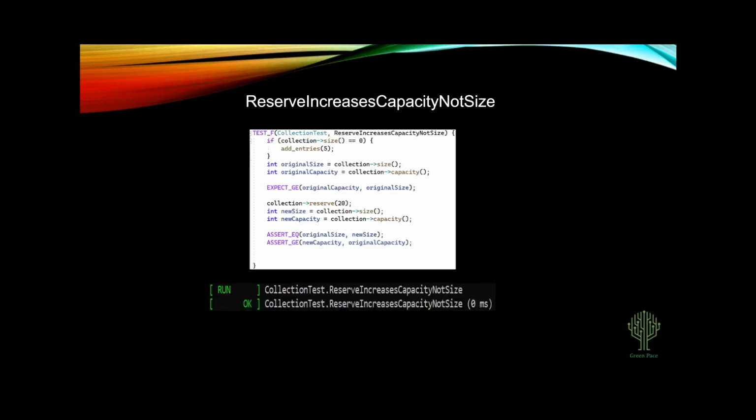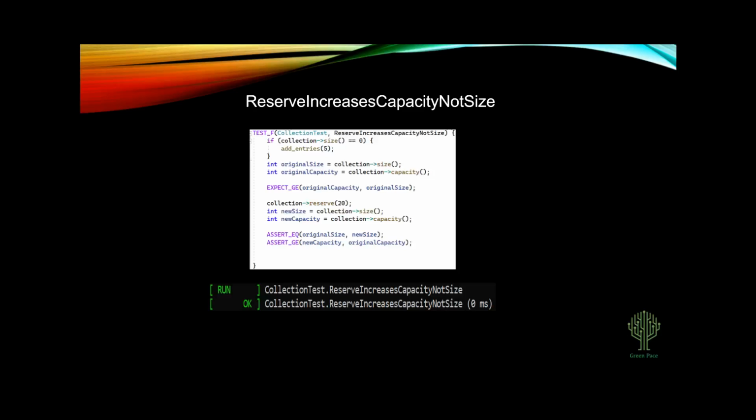So we wanted to, in this one, check to see that the reserve function increased the capacity, but not the size. So reserve works on our collection to increase the capacity. In other words, to increase the maximum number of elements that can be inside of our collection, but not necessarily the size of the collection. The size of the collection is the number of elements that are actually present within our collection.